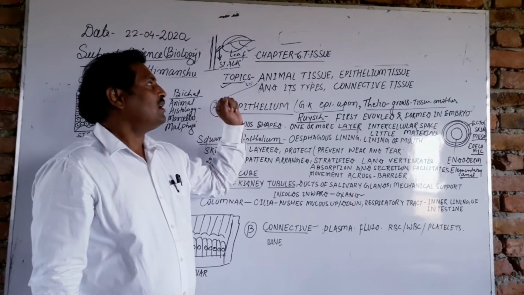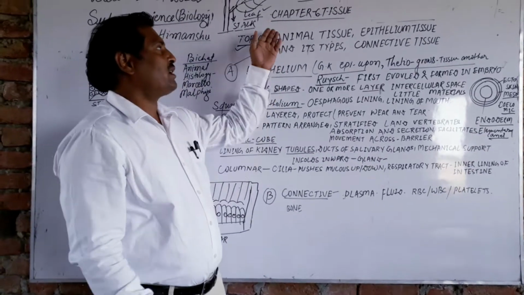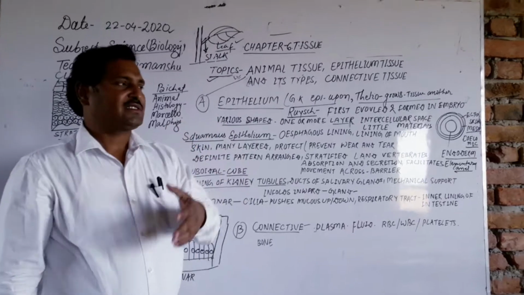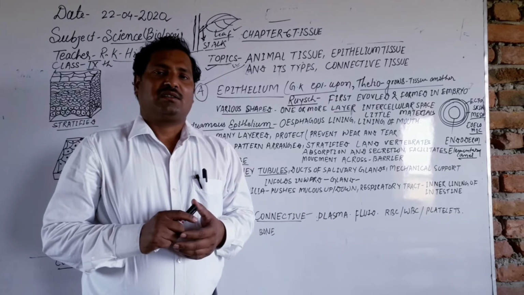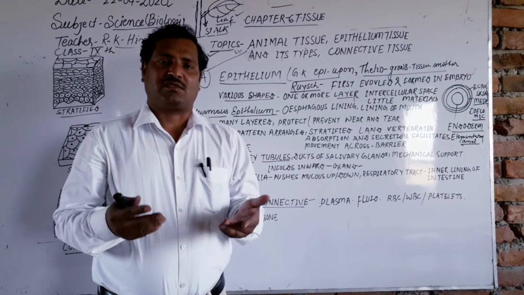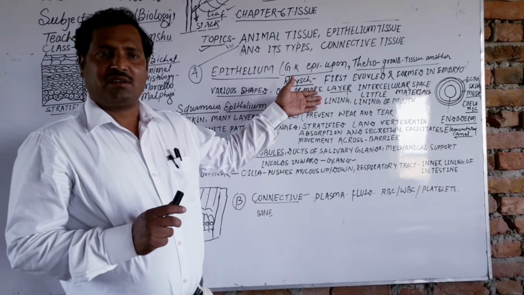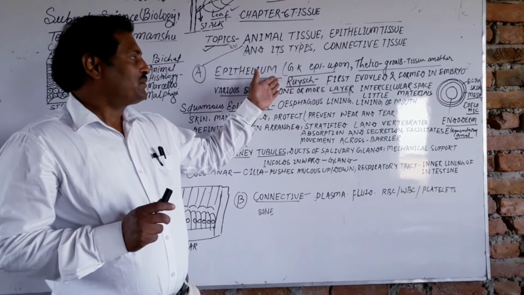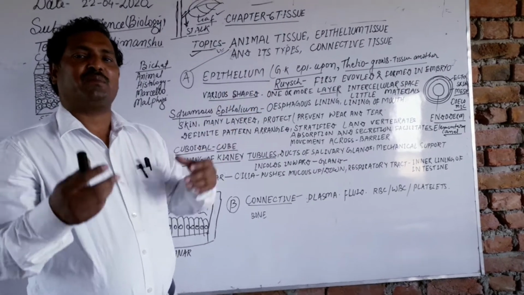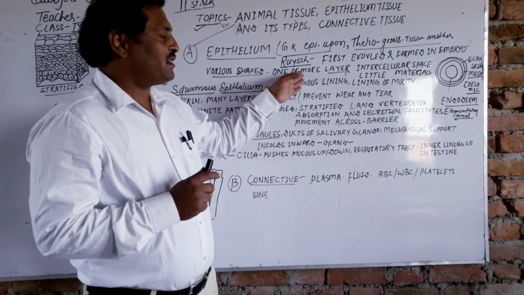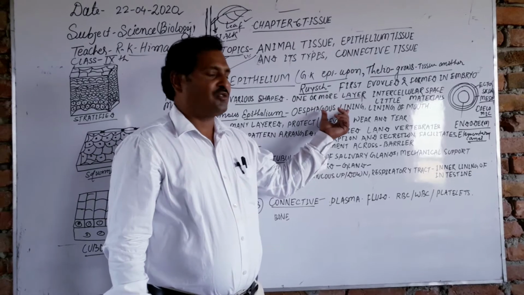Dear students, the name of the chapter, as you know very well, the chapter is too long, so the name of the chapter is tissue. Previously we have read the different kinds of plant tissue, their location, and their functions. Yesterday the last topic I described was simple permanent tissue, and after that complex permanent tissue. In complex permanent tissue we discussed xylem and phloem.